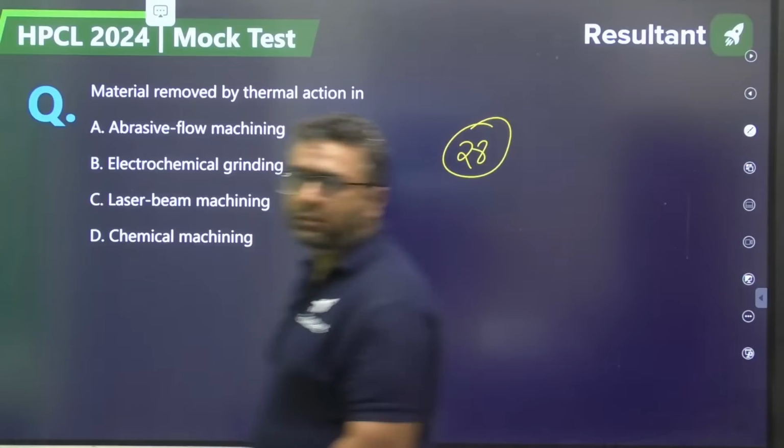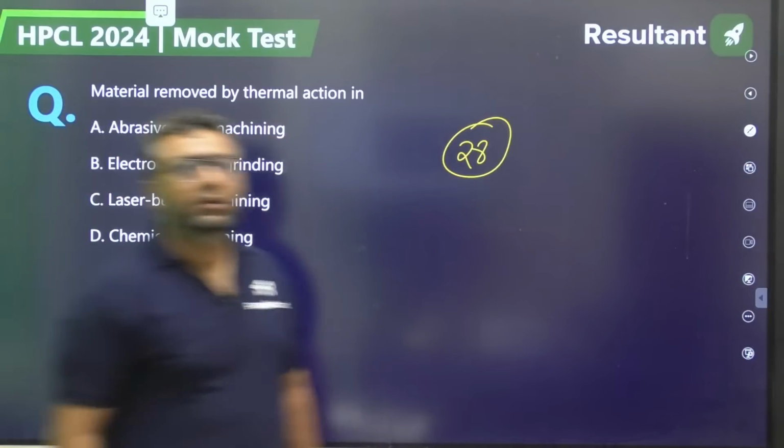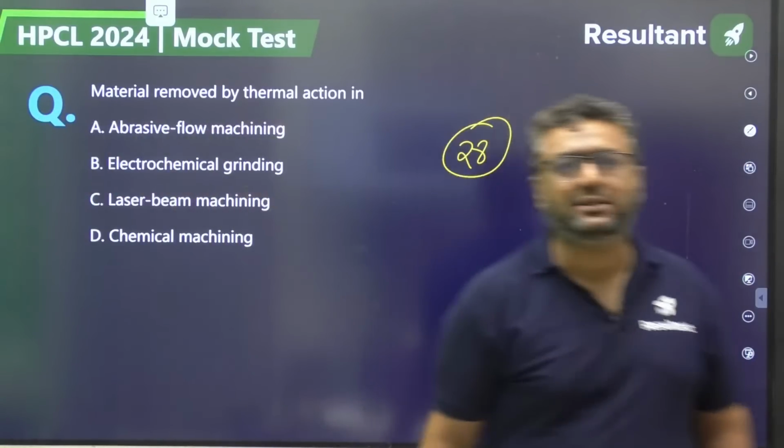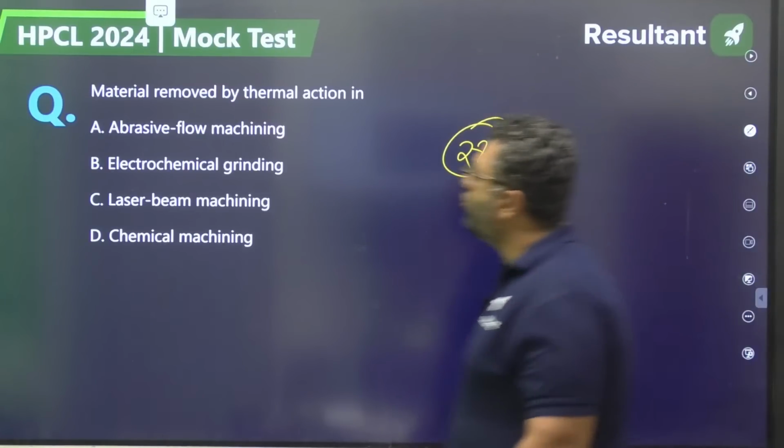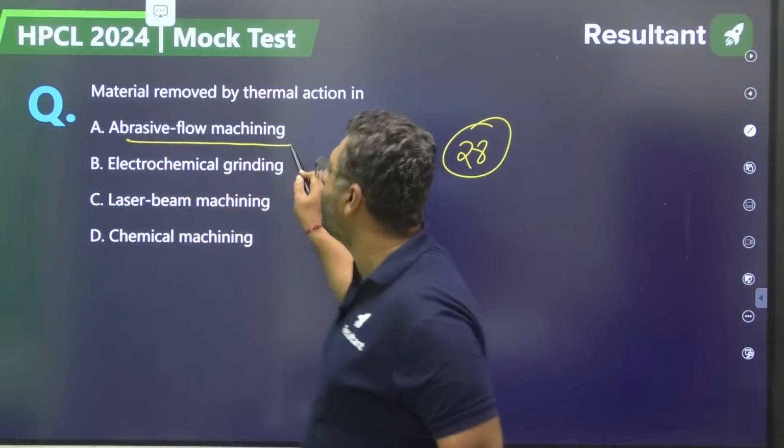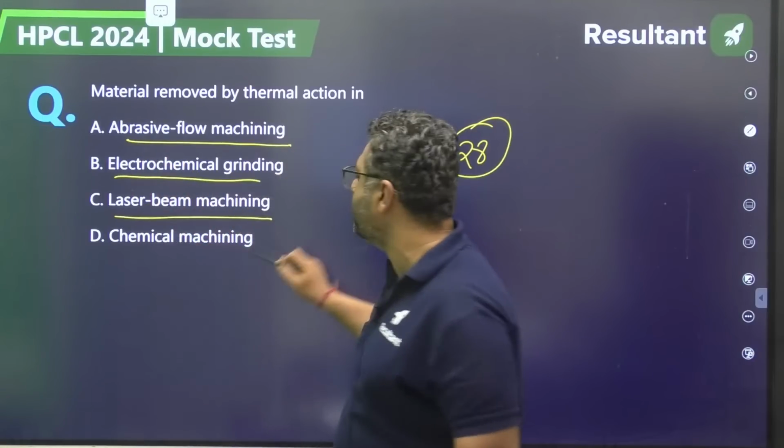Moving to 28. Vaibhav, very good. Master status, very good. Moving to 28. Material removed by thermal action: abrasive flow machining, electrochemical machining, laser beam machining, chemical machining.